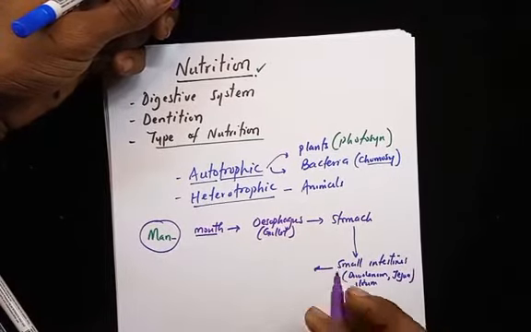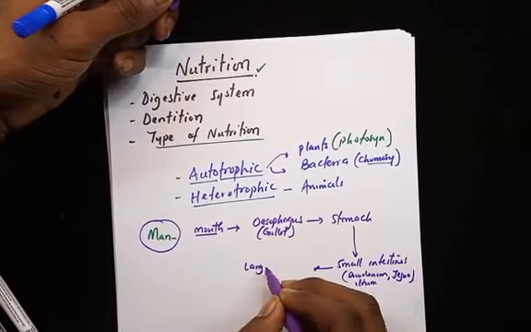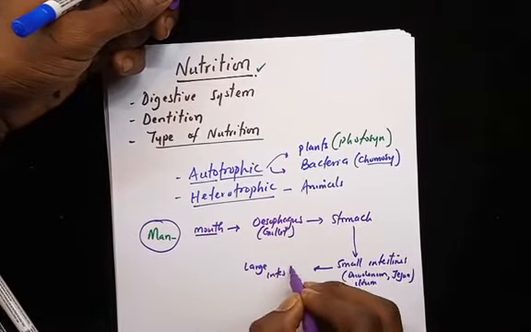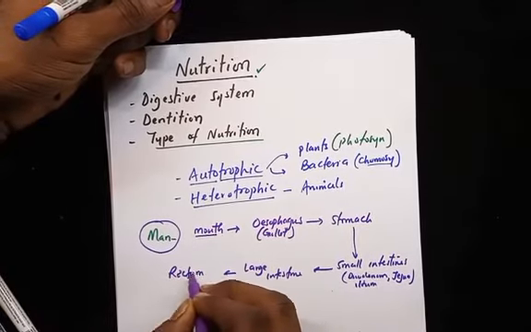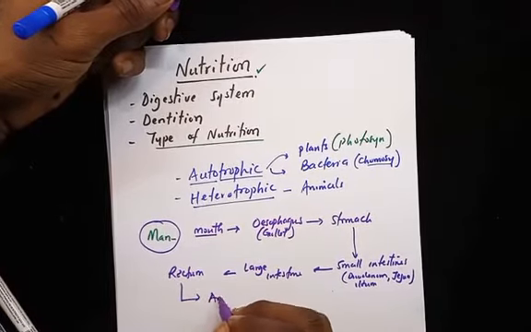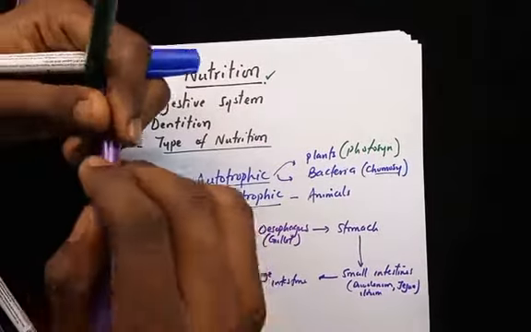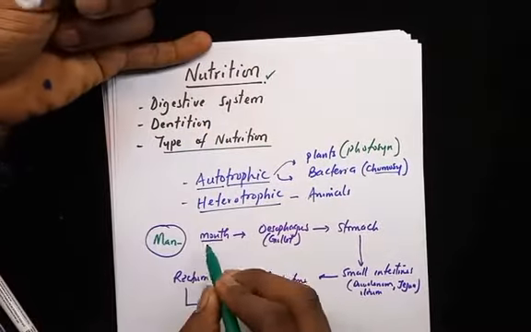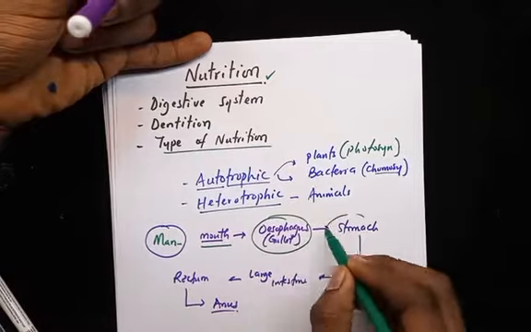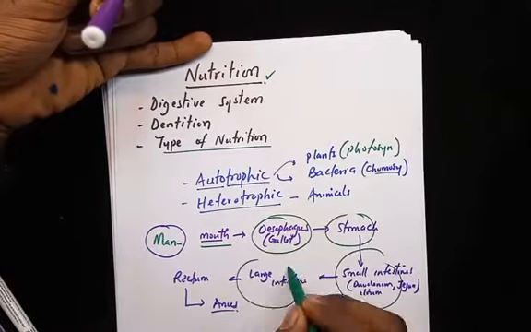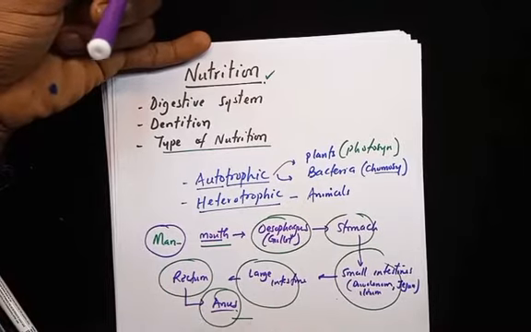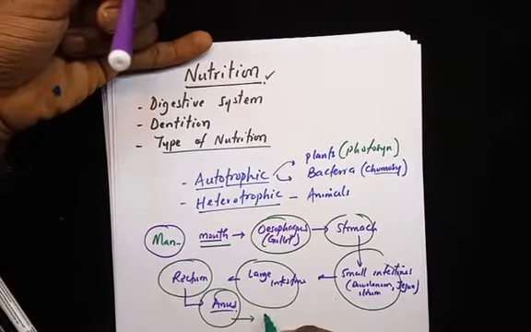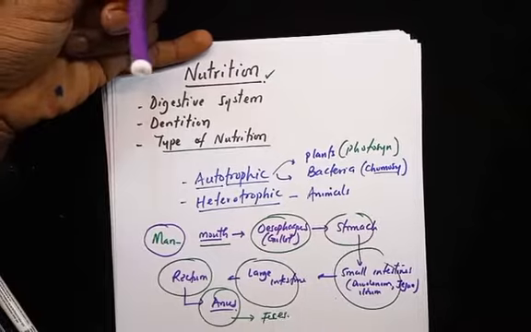Alright, so from the small intestine it goes to where? Good, the large intestine. After the large intestine, it gets to the rectum. And after the rectum, it gets out in feces through the anus. And that is the pathway of food from the mouth to the esophagus, to the stomach, to the small intestine, to the large intestine, to the rectum, where feces is stored. And then when appropriate socially, it is passed out as feces through the anus.